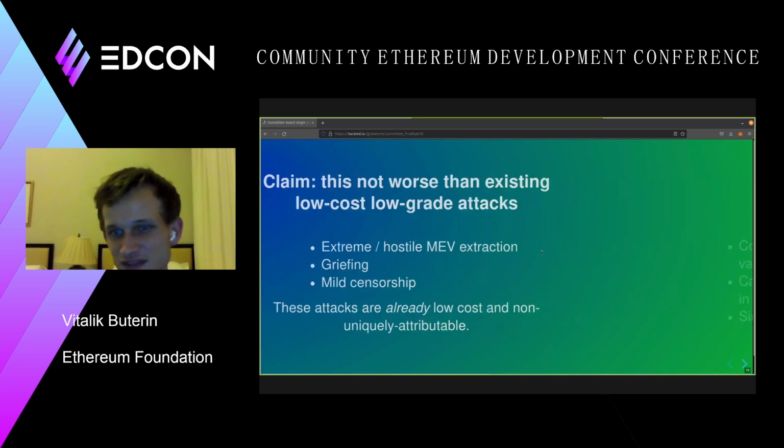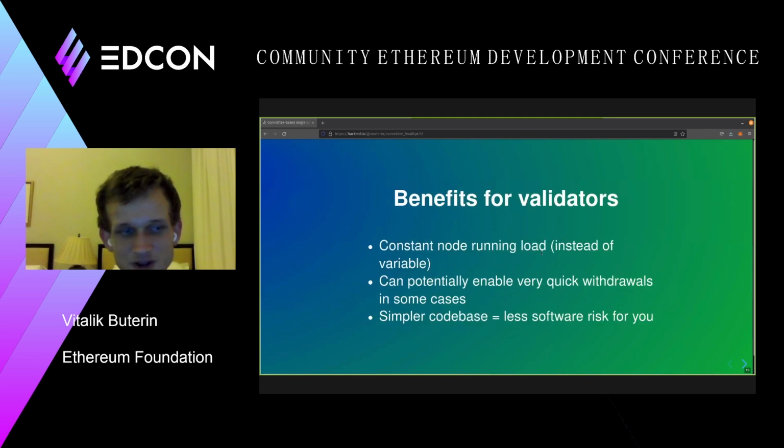So basically, instead of the computational cost of verifying the beacon chain being variable, depending on the number of validators, it's a constant. It's just the size of the committee. You could actually have very quick withdrawals in some cases, because most validators are inactive most of the time.